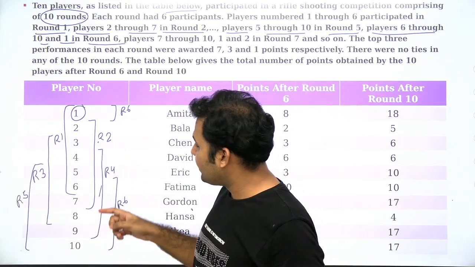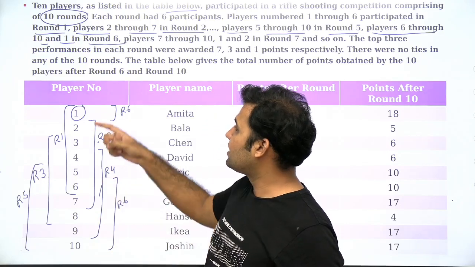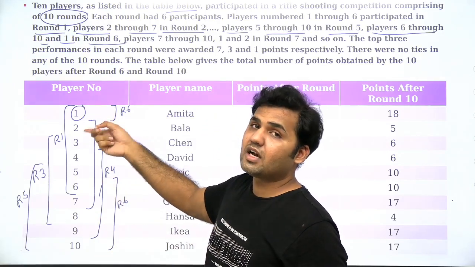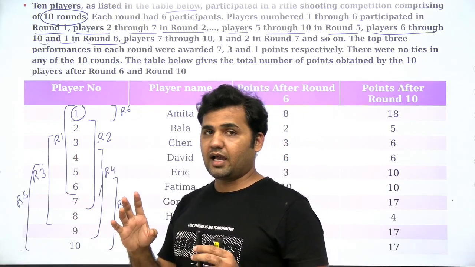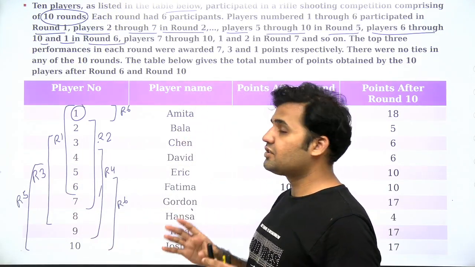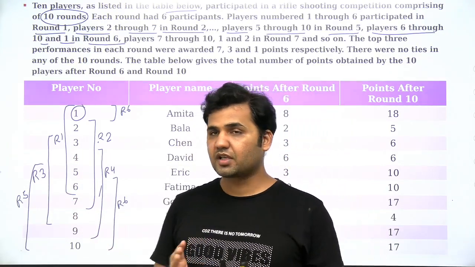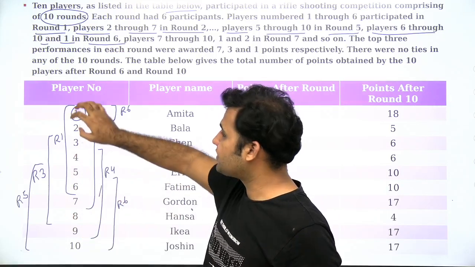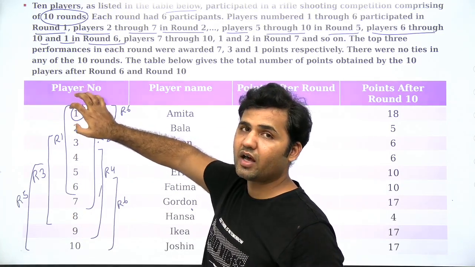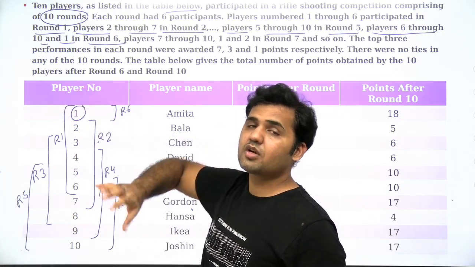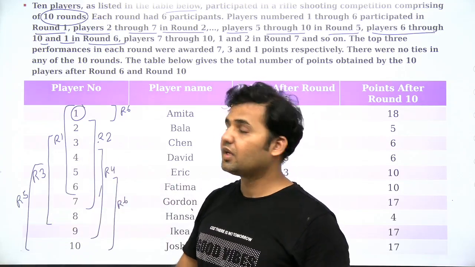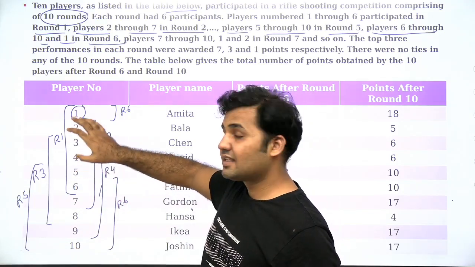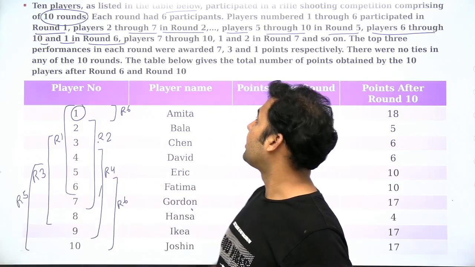But again, when round 6 starts, the turn of player number 1 will come again. So every person is not playing 4 rounds exactly in a similar manner as we have checked for player number 1, that player number 1 is not participating in the 4 rounds. The same thing will happen for the remaining players also.